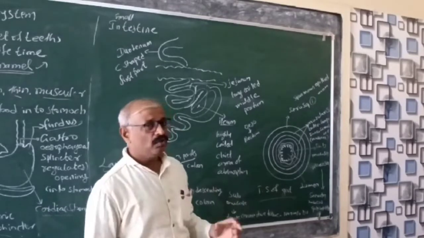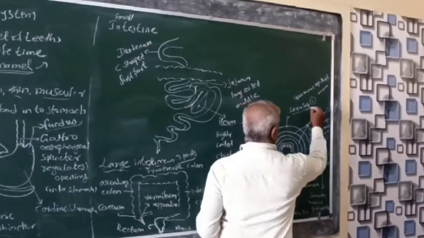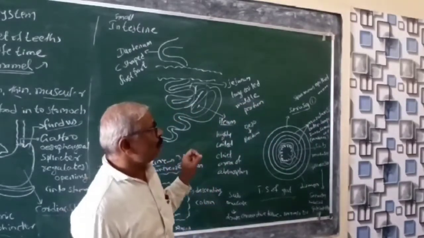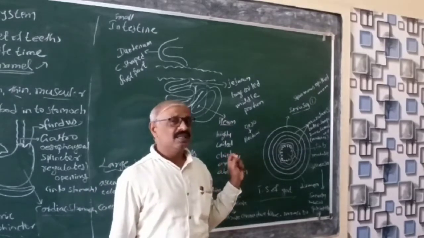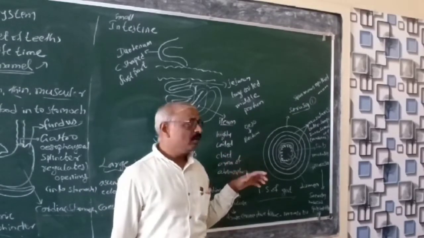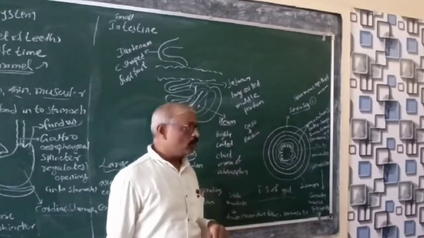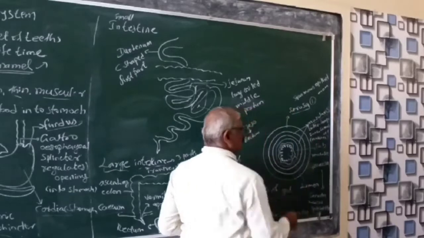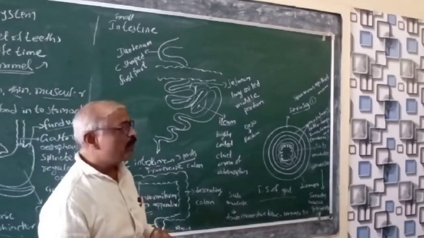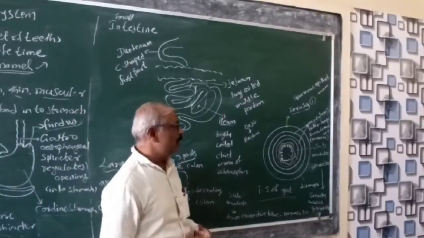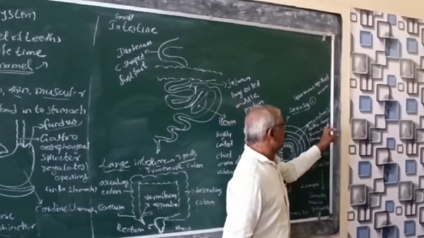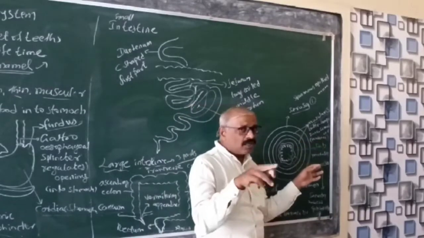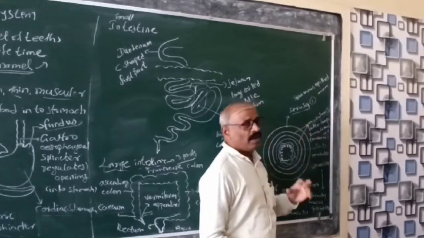It is going to be divided into four parts. The outer one is called the serosa. See, it's the most important. It is made by squamous epithelial cells, the outermost layer, so that's called the serosa. And the second one is called the muscularis. The name itself says that it is made by muscle kind of cells. See, on the outer side longitudinal muscles are arranged, and on the inner side the muscles are arranged in a circular manner.